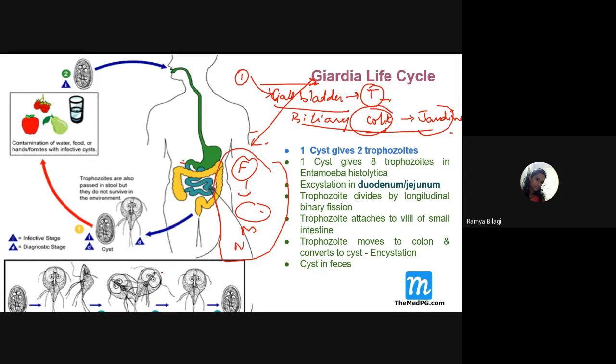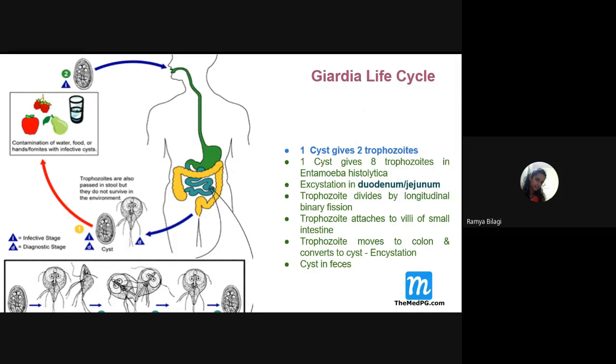So what is the infective form, students, for Giardia? It is the mature cyst, right? Then, where does the excystation take place? It takes place in the duodenum and jejunum. Then, once it goes from here and reaches the large intestine, again it will convert into the cystic form.